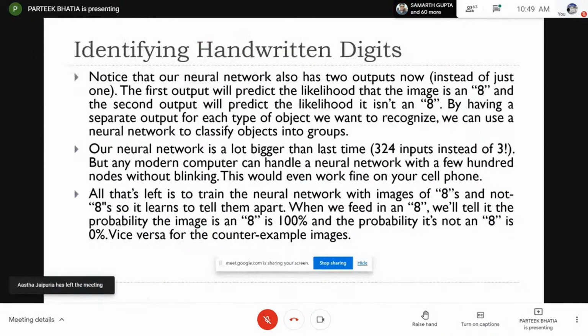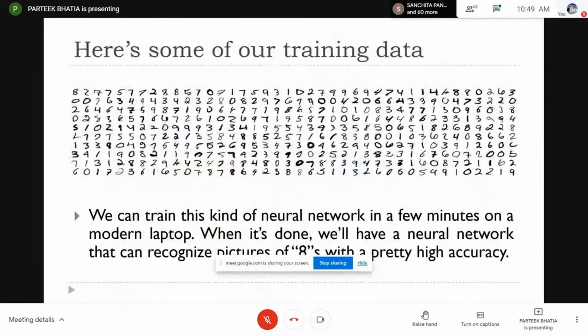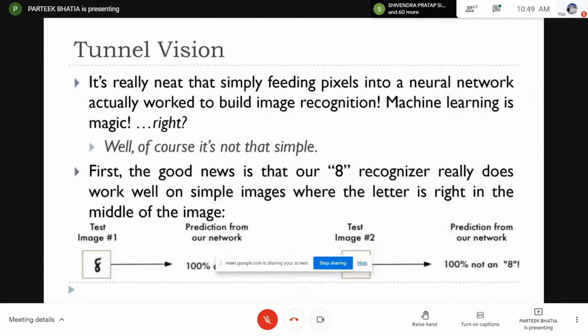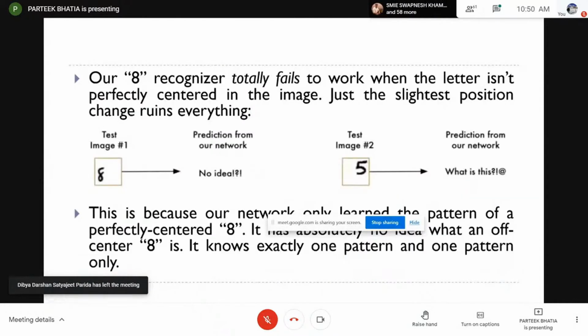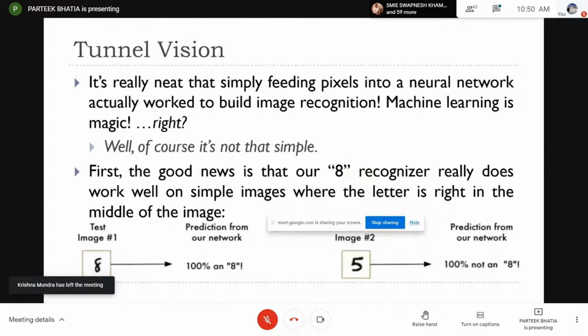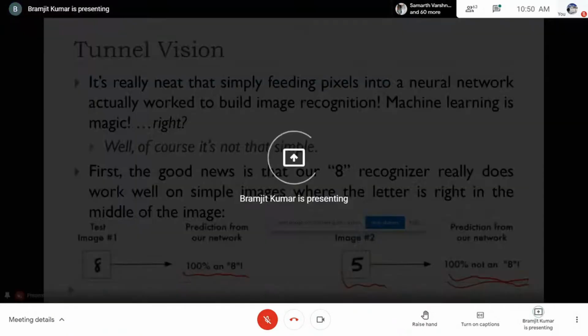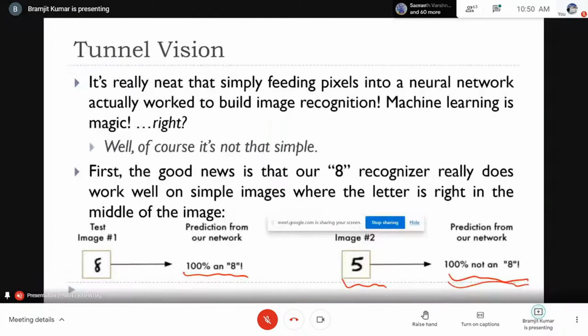Okay, let's come to a problem again. Here we wish to identify a digit through these numbers. You can see that here we have all possible digits between 0 and 9, and we wish to identify a particular digit by using traditional machine learning approaches, let's suppose an artificial neural network. So what is our objective? Let's suppose if you write 8 in a box, the system should be able to identify that this is 8, but if you write another number, the system should identify that this is not 8. So here I'm talking about only identification of digit 8.